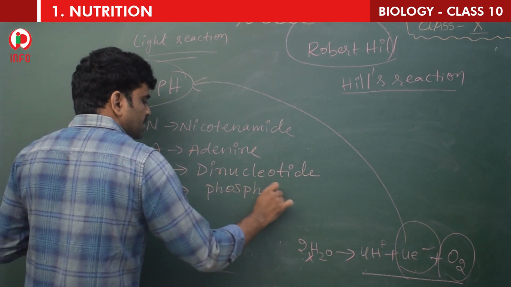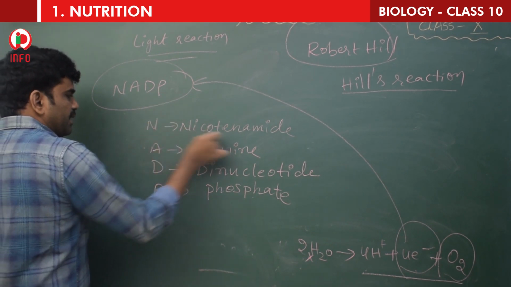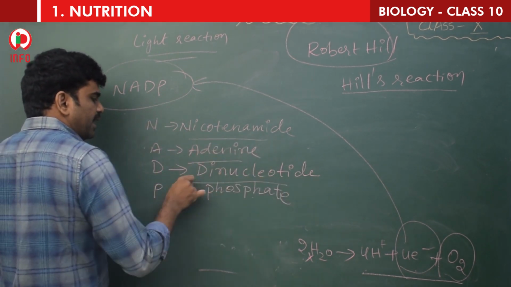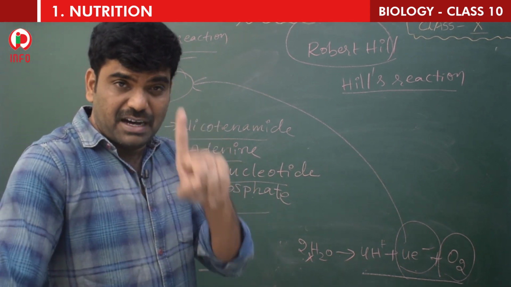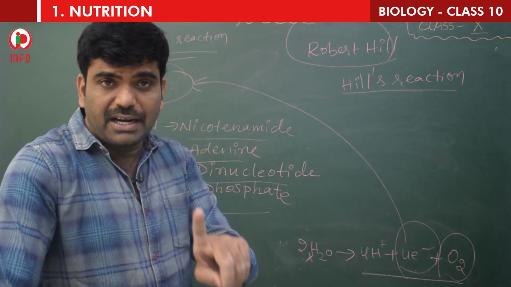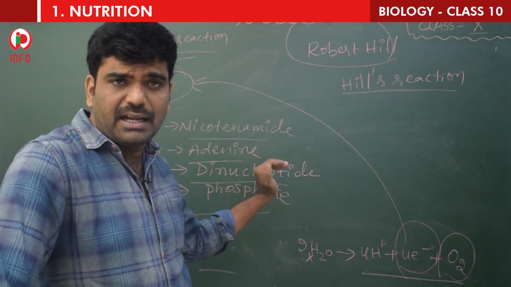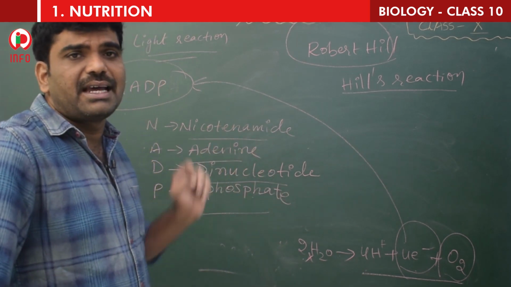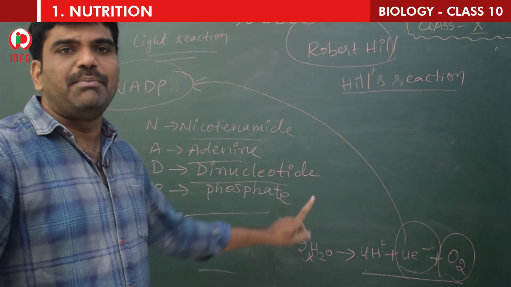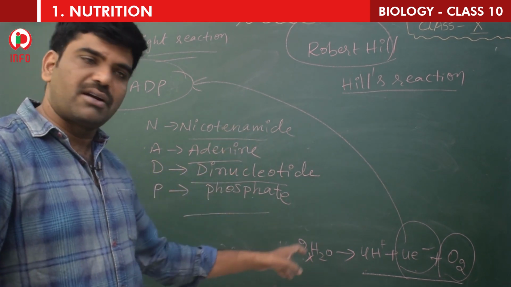So the NADP full form is nicotinamide adenine dinucleotide phosphate. N for nicotinamide, A for adenine, D for dinucleotide, P for phosphate. NADP is called the electron acceptor. Why? Because it accepts the electrons that are produced in the photolysis. Yes or no? Okay, right.